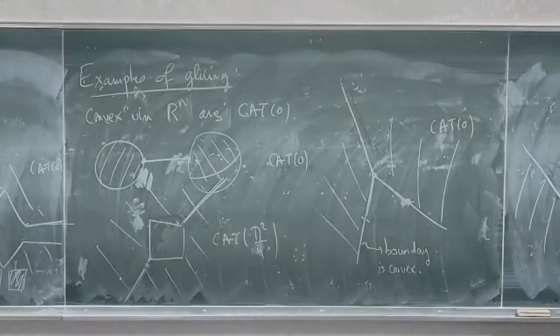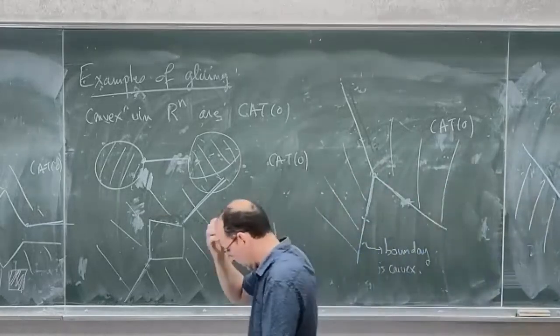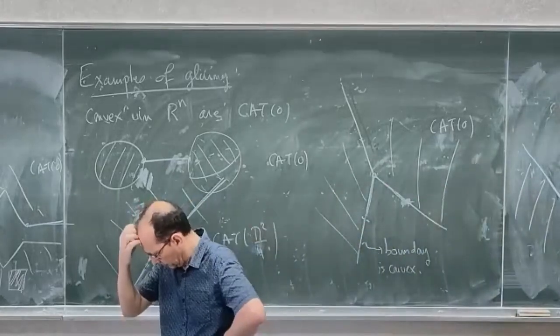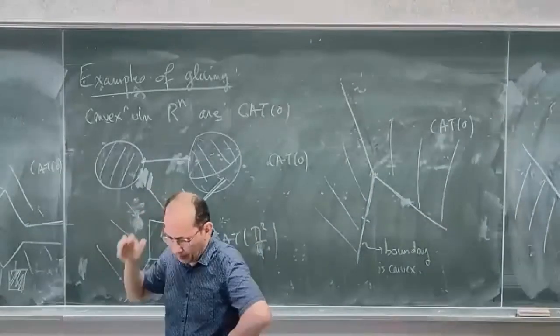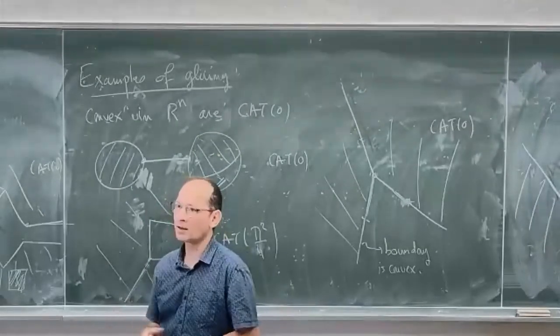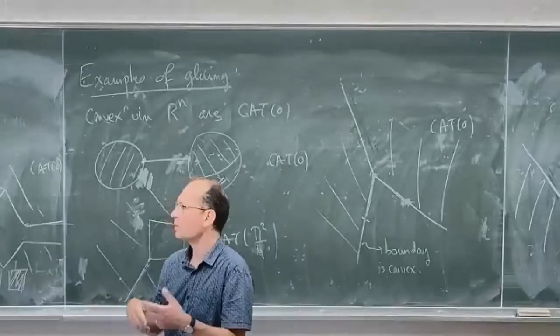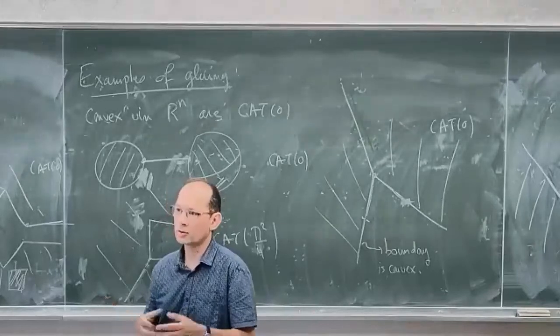You can say that I have a Cat K space and a Cat K prime space. Let me say it this way: I take two Cat K spaces. Under some condition, I glue them, and I get a Cat 10,000 times K space. Can you repeat the question in a way that we can understand? So the question is, you have two Cat K spaces, and you lay a condition on these Cat K spaces such that when you glue them, there is some K prime such that the gluing is Cat K prime.